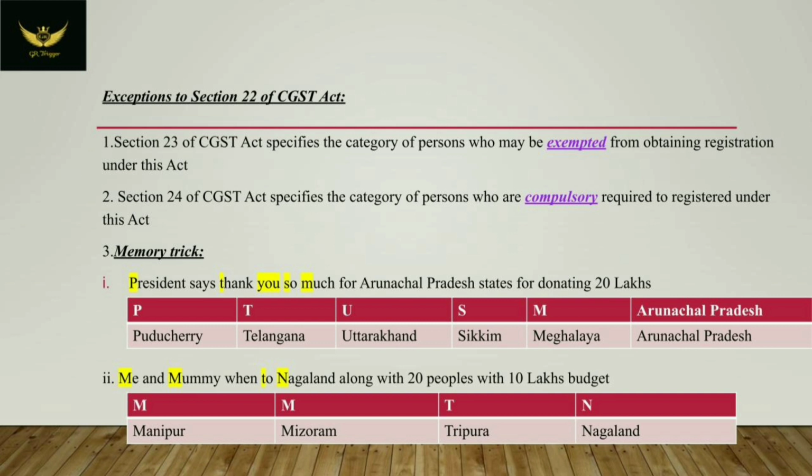And the second one is: me and mummy went to Nagaland along with 20 peoples with 10 lakhs budget. That is, for the states of Manipur, Mizoram, Tripura, Nagaland, the turnover limit for exclusively supply of goods is 20 lakhs and other than exclusively supply of goods it is 10 lakhs. For all other states, the turnover limit for exclusively supply of goods is 40 lakhs and other than exclusively supply of goods is 20 lakhs.